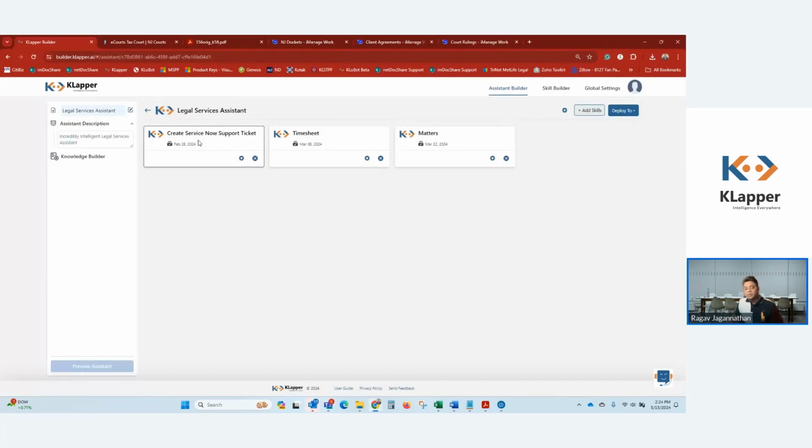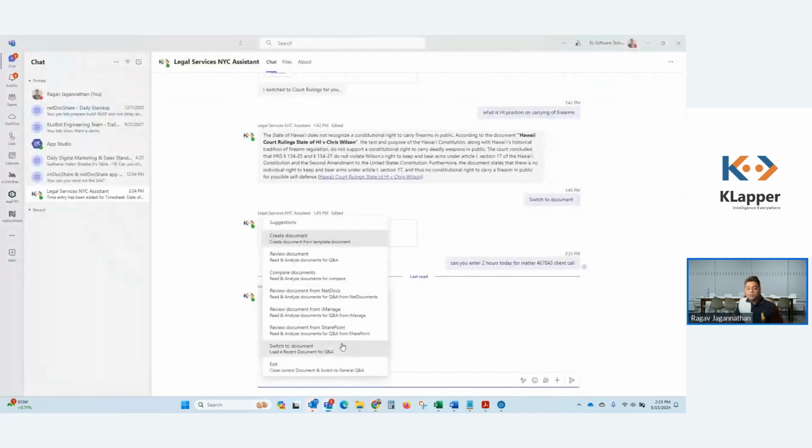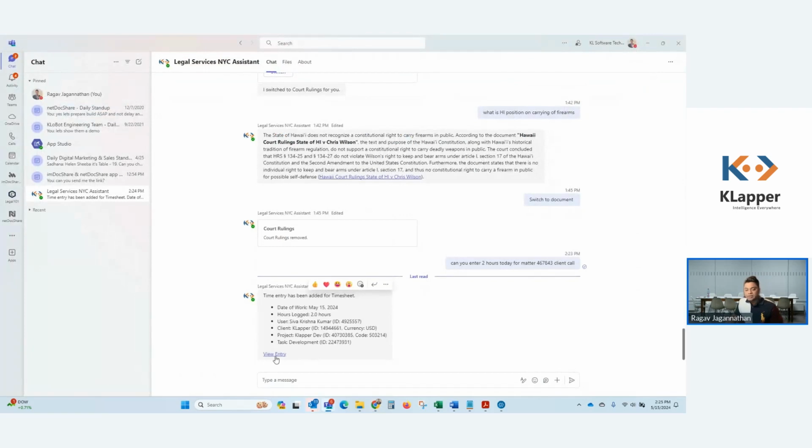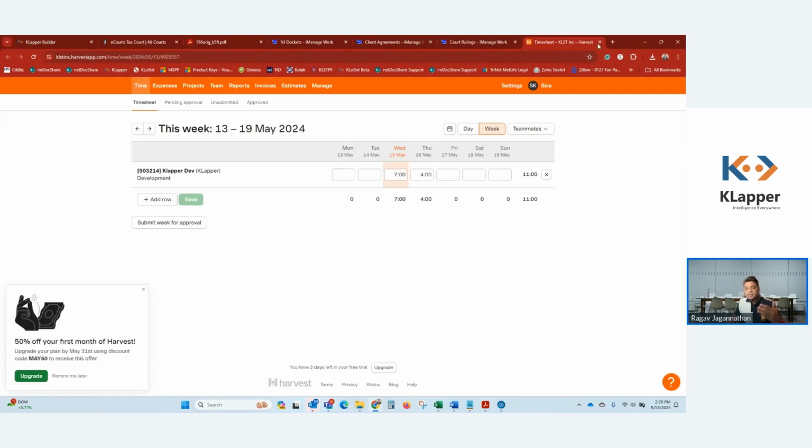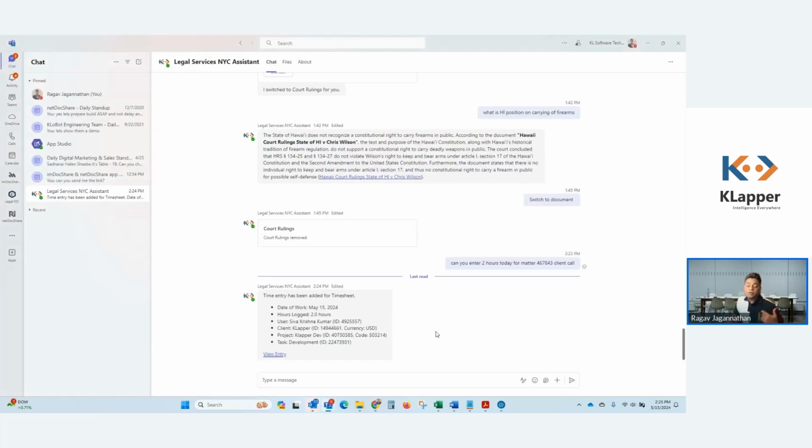So also notice how there is a support ticket example here where you can create tickets for me, right? So you can see here it's going to enter time for me, and I can always go and view the time entry by clicking on view time entry, and you can see the time automatically got incremented for today from 5 to 7.